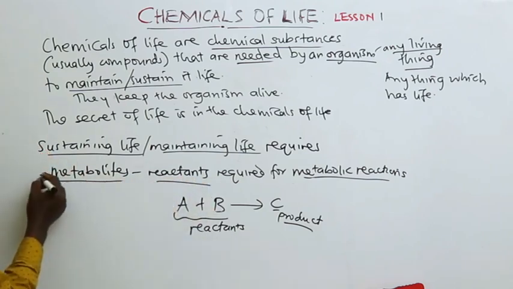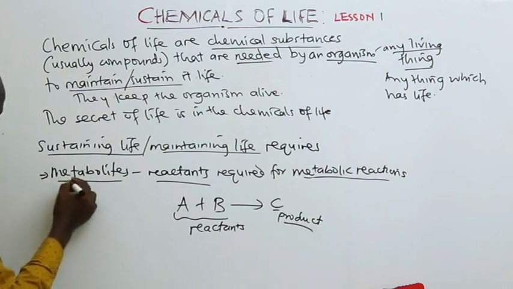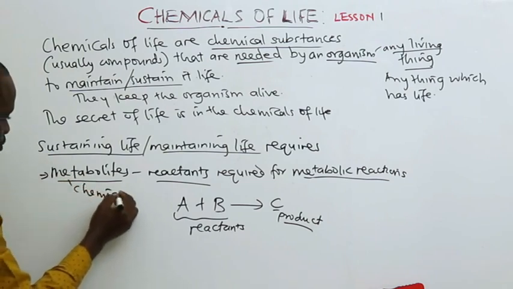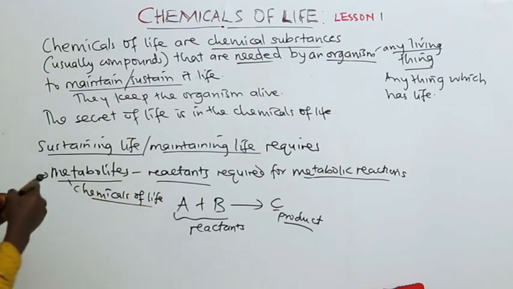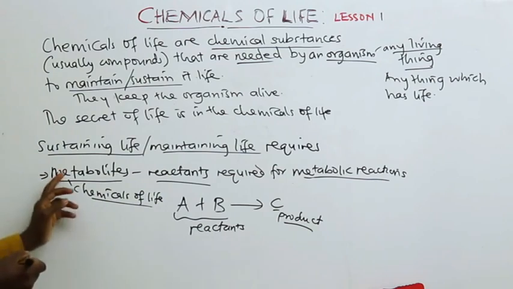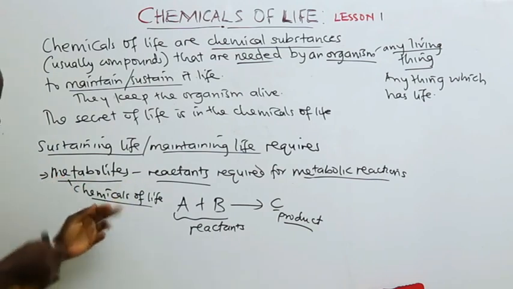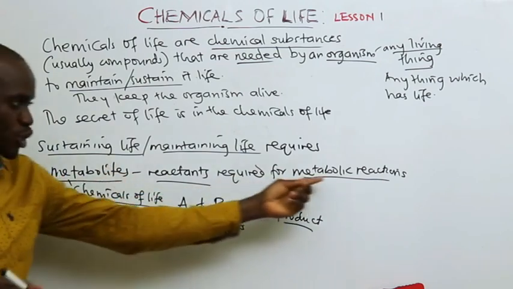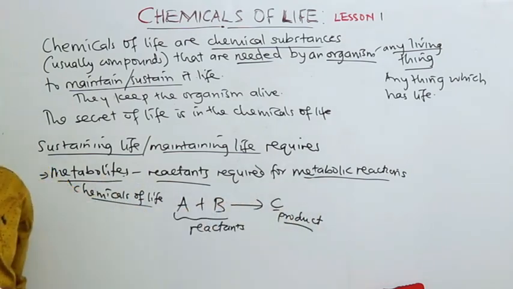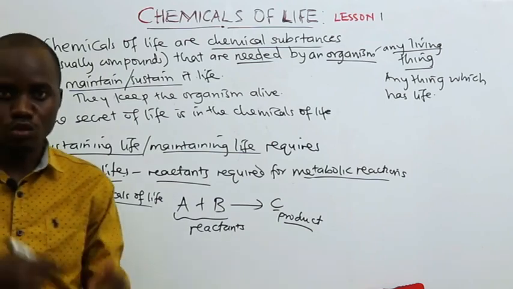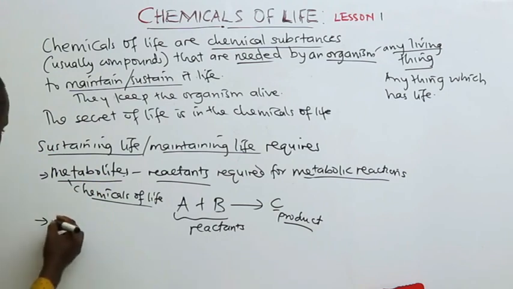You shall realize that these metabolites are chemicals of life. So some chemicals of life are used as metabolites. That's why the body cannot carry out any metabolic reactions without having the chemicals of life, without having the metabolites. Then other requirements for sustaining life include the controllers of metabolic reactions.